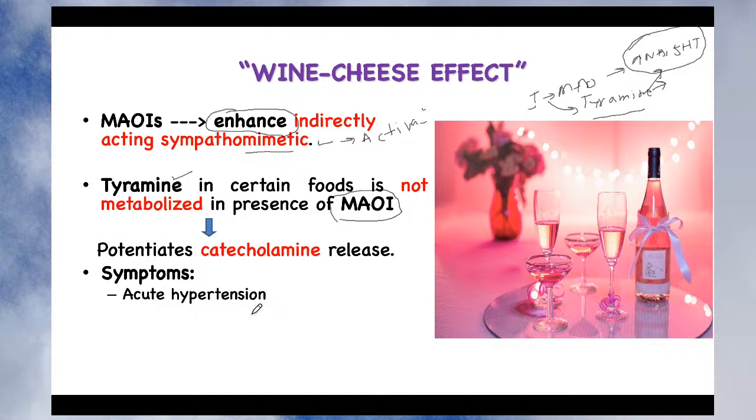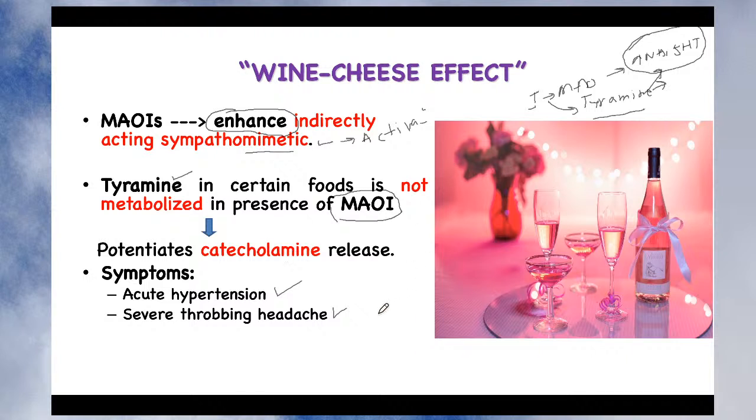It is seen when you are taking food like cheese, wine, or liver, which contain tyramine, and when it is taken along with a monoamine oxidase inhibitor, the patient will suffer from acute hypertension. So suddenly there is an increase in the blood pressure to the extent where patients suffer from a severe throbbing headache. You might have experienced a throbbing headache, a very severe kind of headache where you feel that someone is hammering in your brain, isn't it?